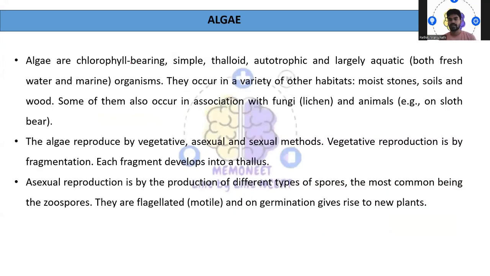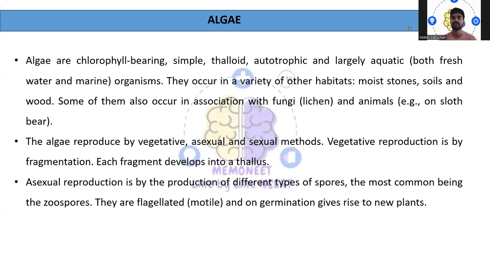So coming to the very first thing, that is algae. One very basic thing is that algae are green in color because they have a pigment called chlorophyll. But even color varies, okay? Not every alga will be green. Color varies based on the pigments present in the algae. They are chlorophyll-bearing, simple, thalloid, autotrophic, and largely aquatic.